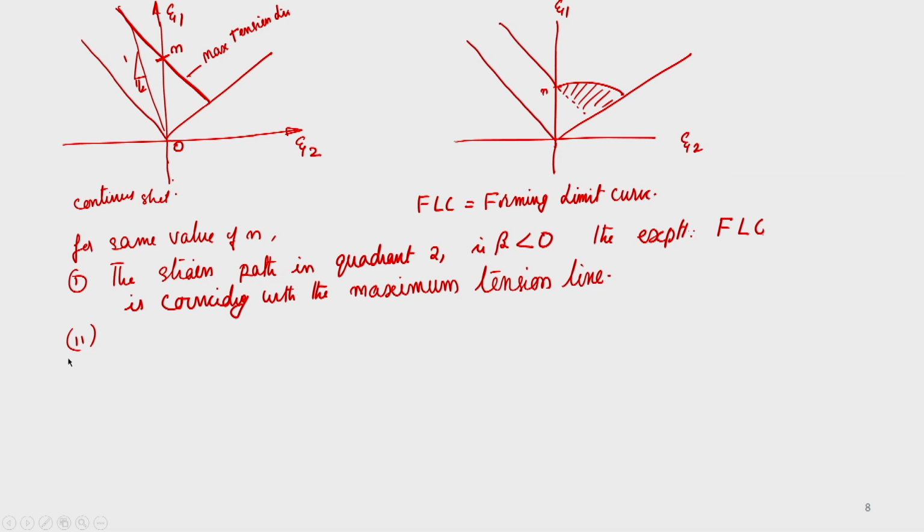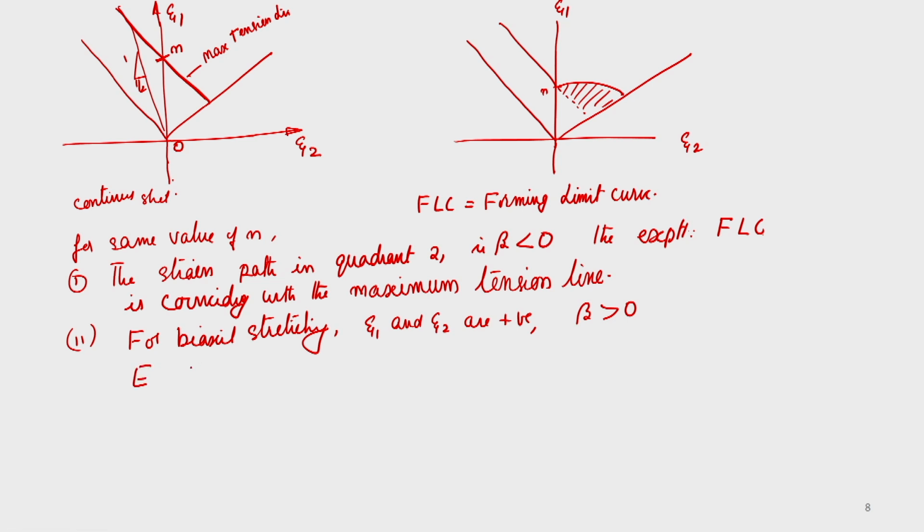Whereas for both epsilon 1 and epsilon 2 positive, that is in the biaxial stretching, that is in quadrant 1, epsilon 1 and epsilon 2 are positive and beta greater than 0, this experimental forming limit curve, or FLC, does not follow the maximum tension line.